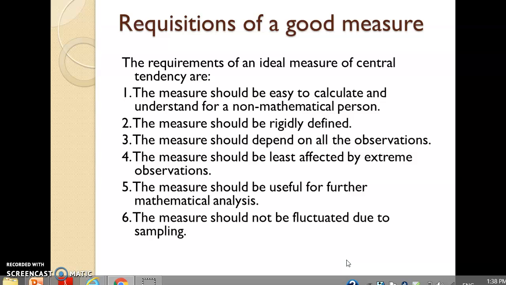The meaning is, if from the same population we draw several samples and calculate one of the measures of central tendency for all such samples, and the value does not vary from sample to sample, then such a measure is not fluctuated due to sampling.